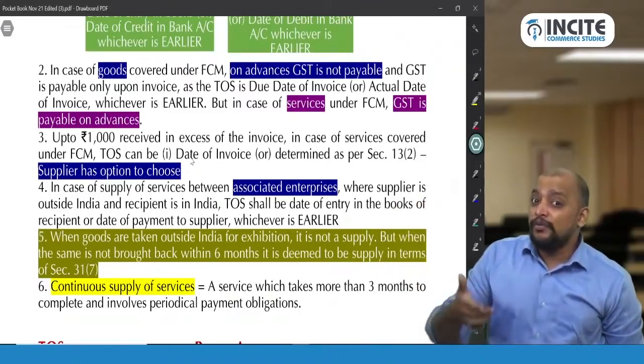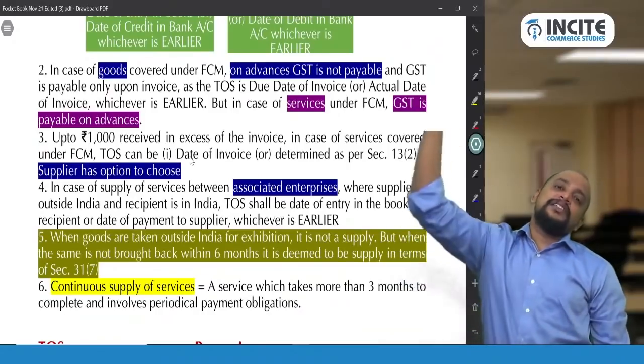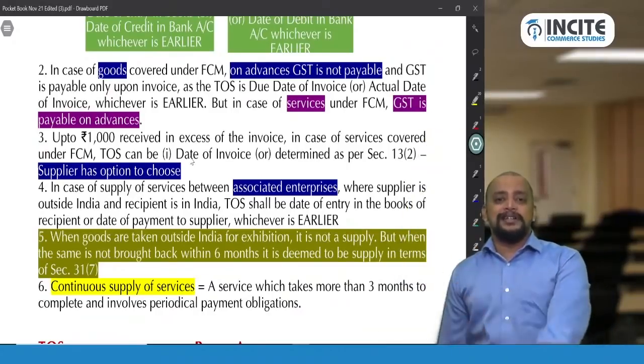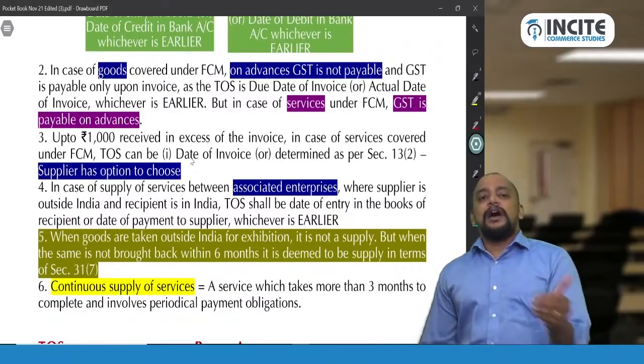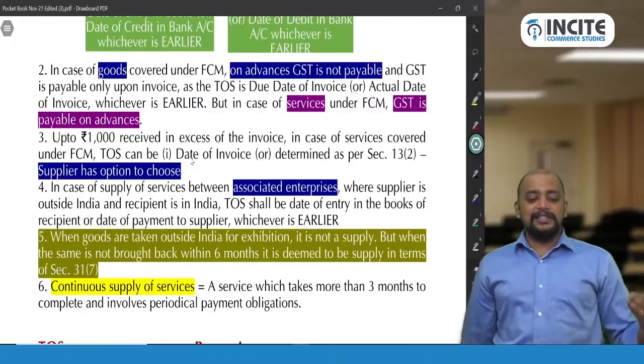When we give the invoice next month for the excess amount received this month, next month itself we will pay GST. We don't have to pay GST now. That is, up to 1000 rupees in excess received. See that: up to 1000 rupees received in excess of the invoice.